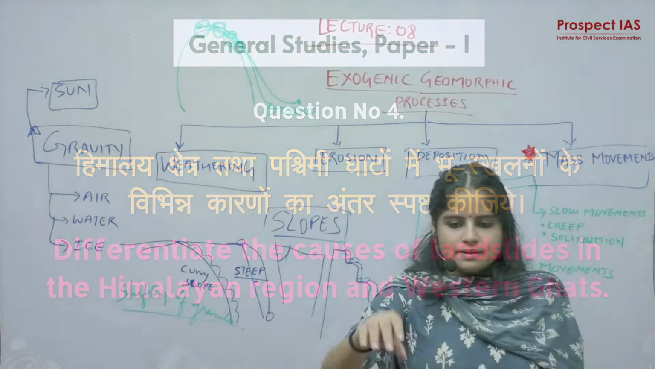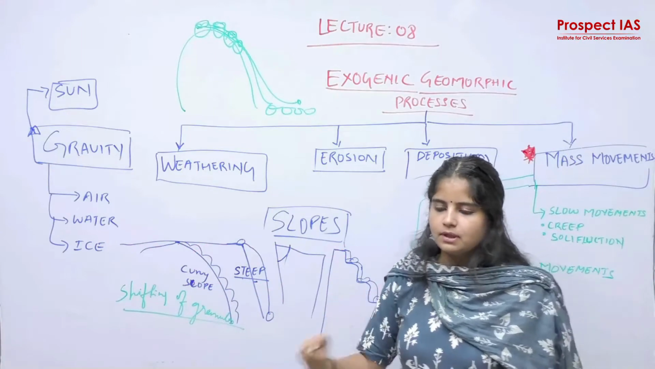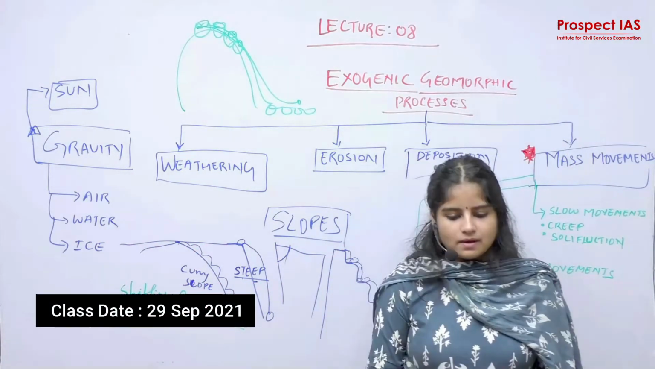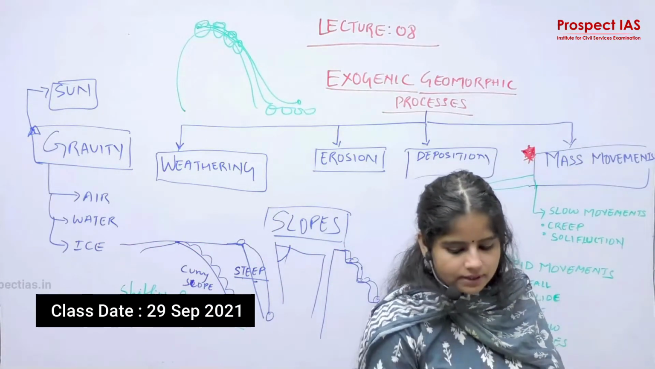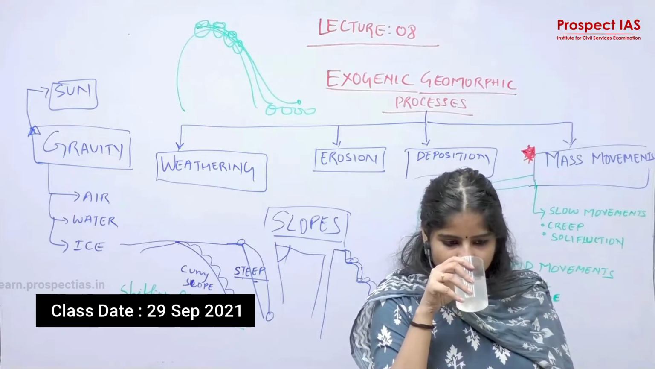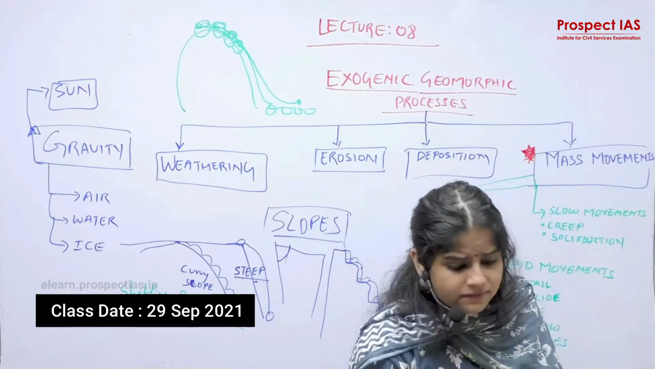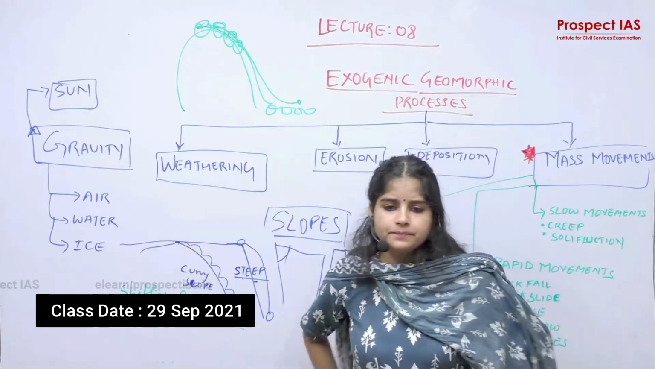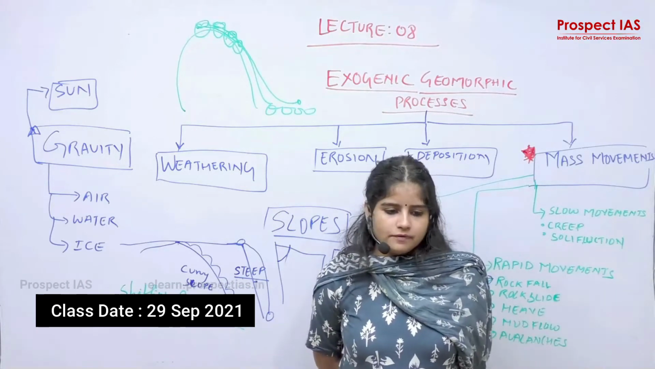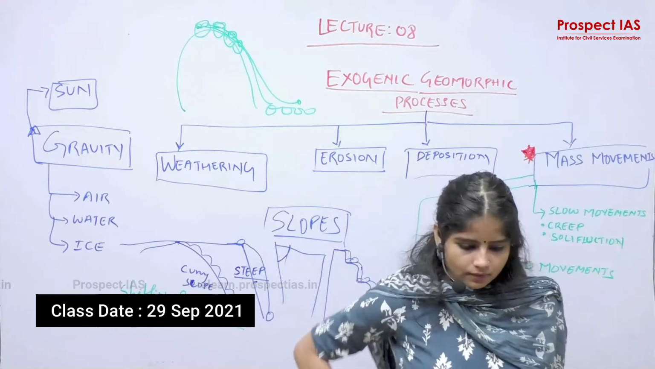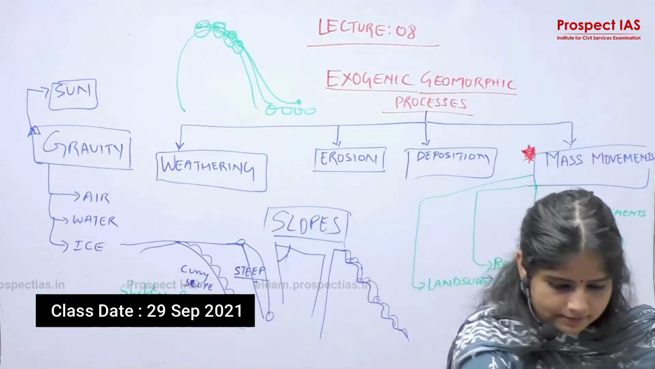Right? So you can write the bullet title, factors causing mass movements. What are the factors that cause mass movements? First factor is removal of support from below materials.